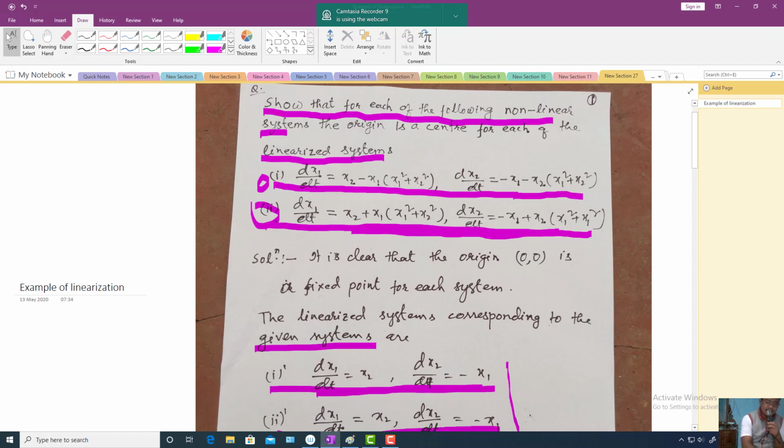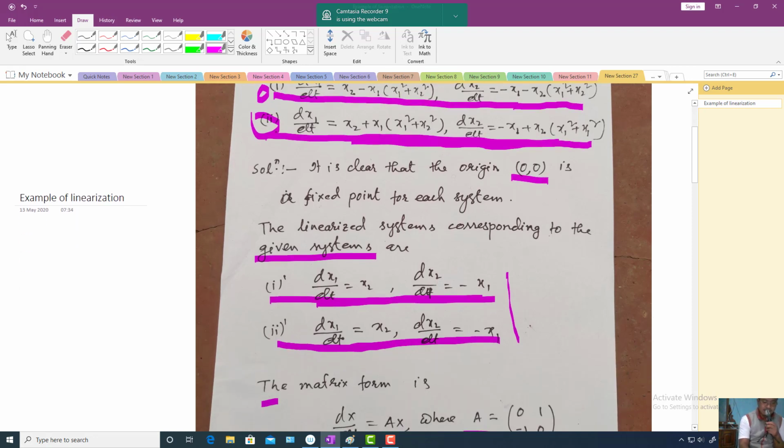To find the fixed point is not that difficult. The first system has 0 0 as a fixed point. For the second system also, this is the fixed point. How to find the fixed point is not new to you. So for the first system, 0 0 is a fixed point, and for the second system also it is 0 0. The origin is a fixed point.